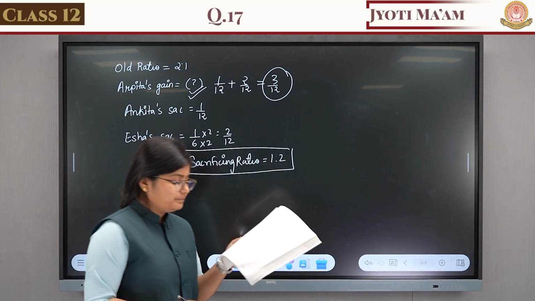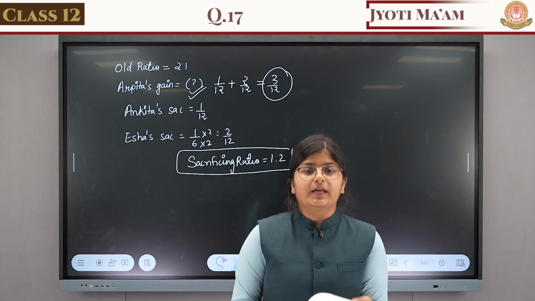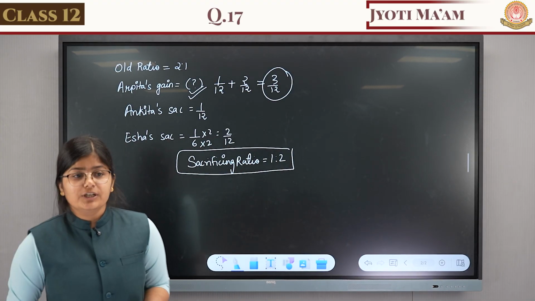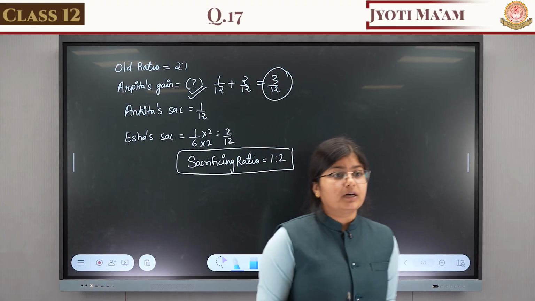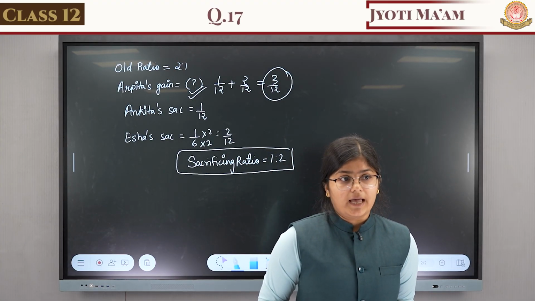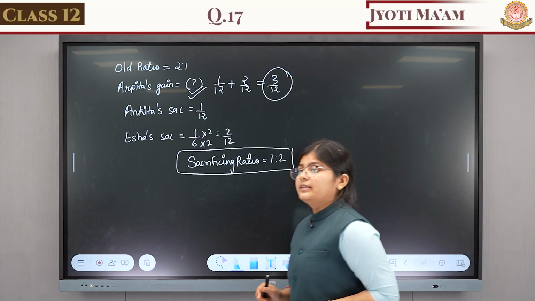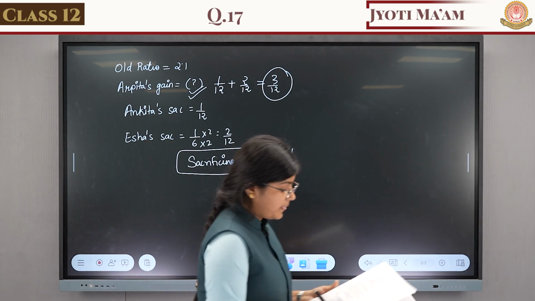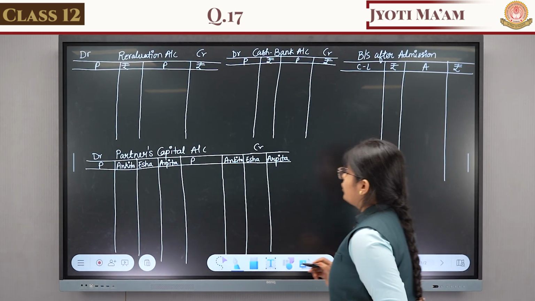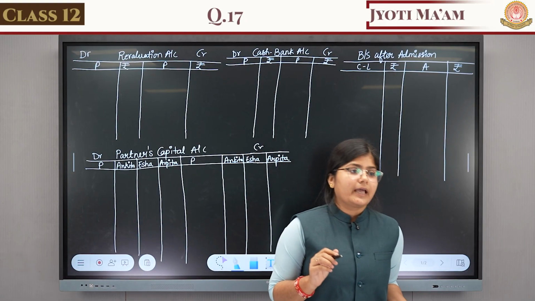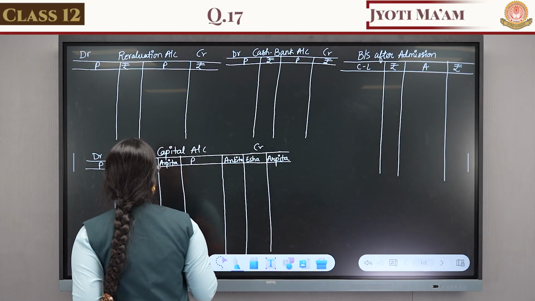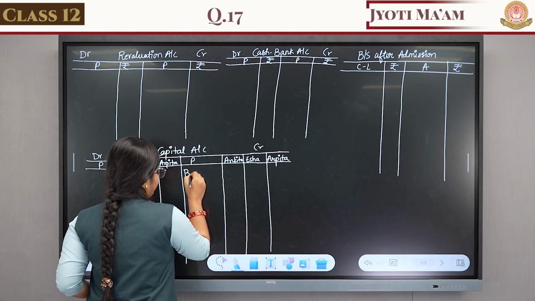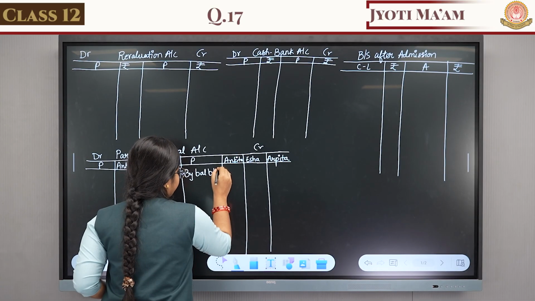Now the second adjustment. Arpita is to bring proportionate capital. That means she will bring capital into the business as per her share. We will do this adjustment afterwards, at the last. Okay. So first we will write the opening balance of capital account and cash account. Where do we write the opening balance of the capital account, on the debit side or credit side? Credit side. By balance b/d.